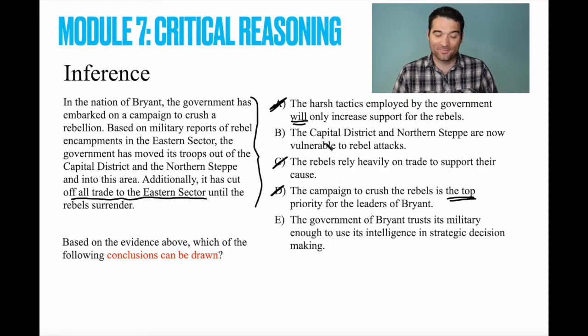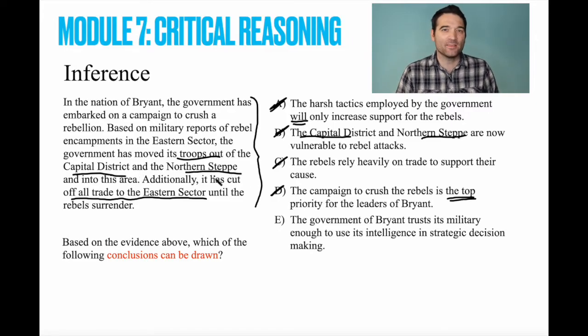All right, down to B and E. What's it going to be? The wrong answer here is answer option B, unfortunately. The Capital District and Northern Steppe are now vulnerable to rebel attacks. And this is a tempting answer option because it's true. We moved the troops out of these places.